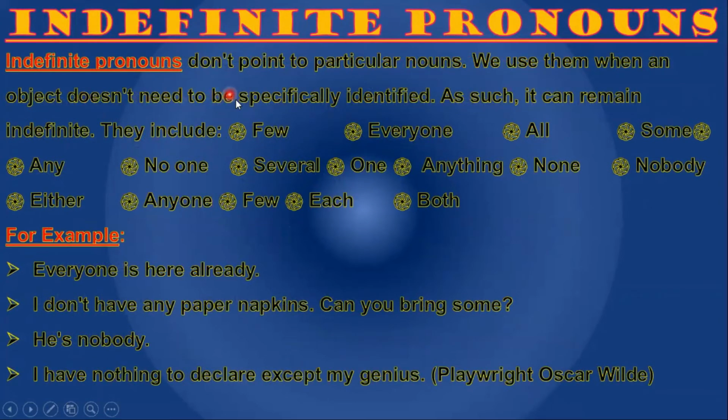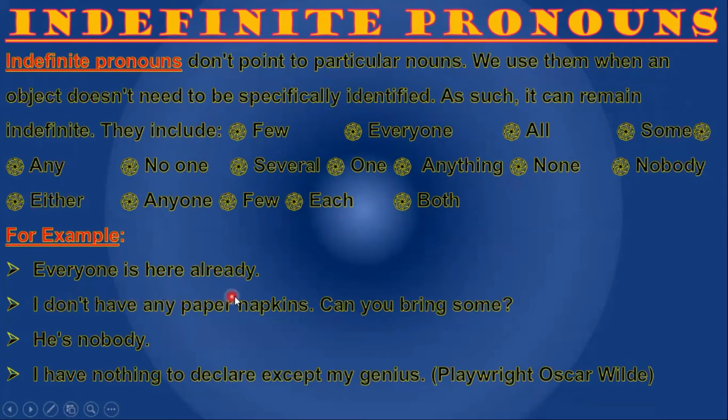Indefinite pronouns do not point to particular nouns. We use them when an object does not need to be specifically identified. As such, it can remain indefinite. They include few, everyone, all, some, any, no one, several, one, anything, none, nobody, either, anyone, few, each, both.